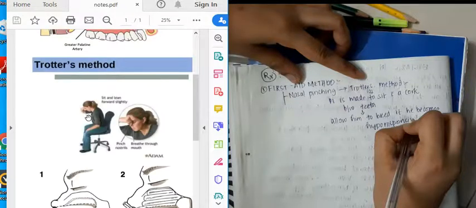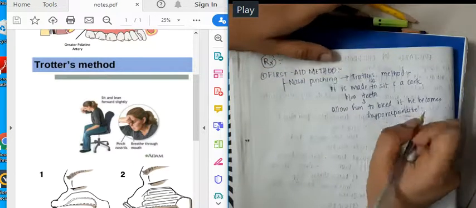Okay, I'm sorry. If you see, the person will sit here on the chair and tries to close his nose and open his mouth, so he will have to breathe through the mouth and pinch the nostril. Once he pinches the nostril, with the pressure effect, the bleeding will stop. So that is Trotter's method.